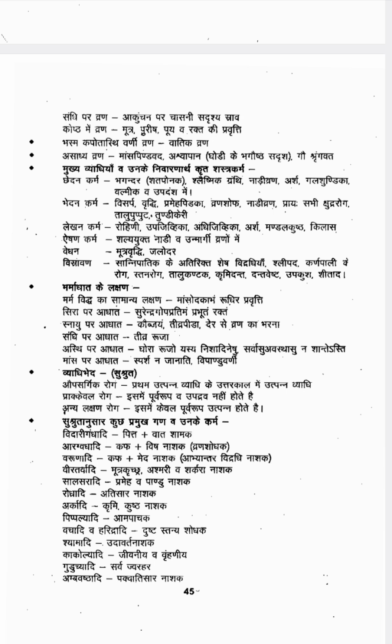Next one is Bhasma Kapota Asthi Varni Vrana. Okay, Bhasma, Kapota, Asthi. If you are getting Vrana in that color, that is indicating Vataja Vrana. Then Mamsa Pindavat, Ashwapana, Goshringavat. Okay, this type of Mamsa Pinda, like flesh eating is happening, if in the Vrana there is much more damage of the muscles happening. Okay, then Goshringavat. If you are getting Vrana in that way, these are all indicating Asadhya Vrana, Goshringavat.